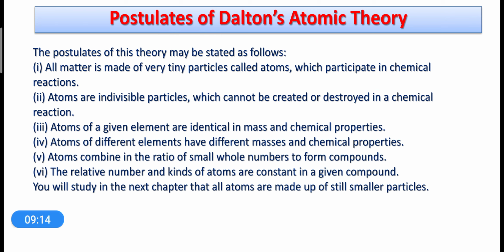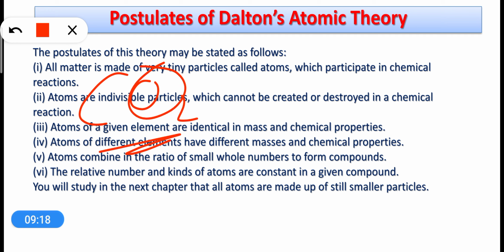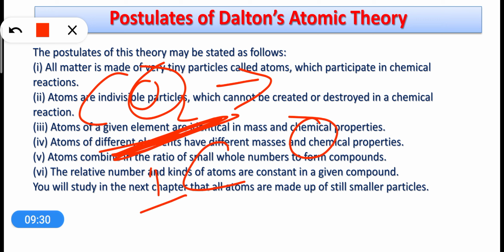In the same way, take carbon dioxide. According to Dalton's sixth postulate, carbon dioxide is always made up of carbon and oxygen atoms, and there is always one atom of carbon and two atoms of oxygen in one molecule of the carbon dioxide compound. So this is how the 6 postulates are explained.